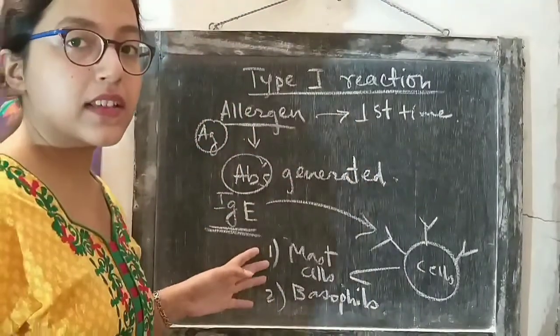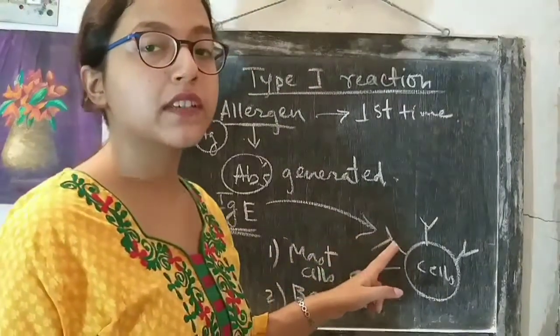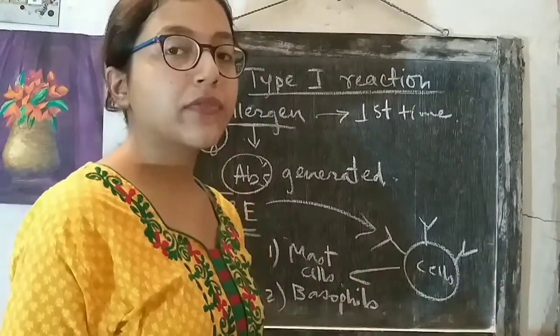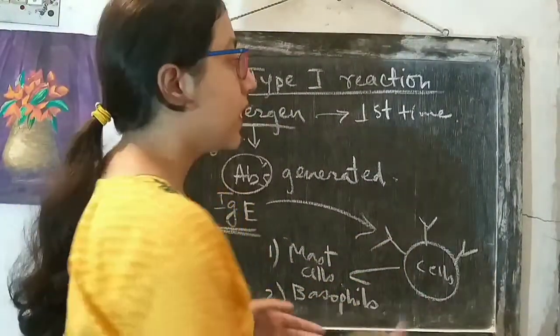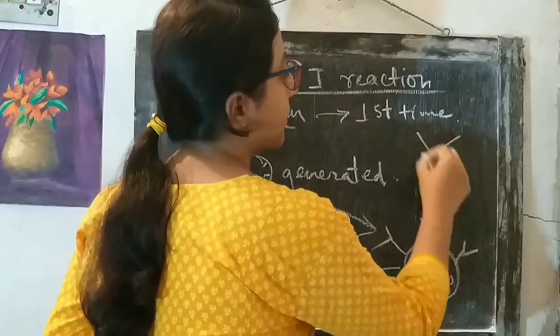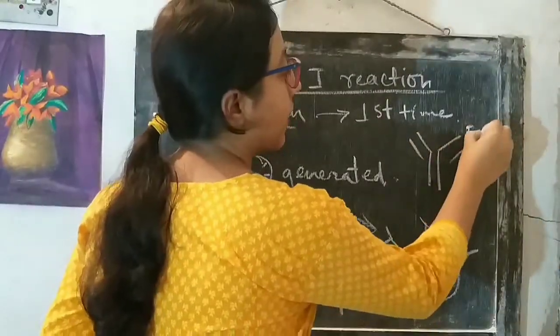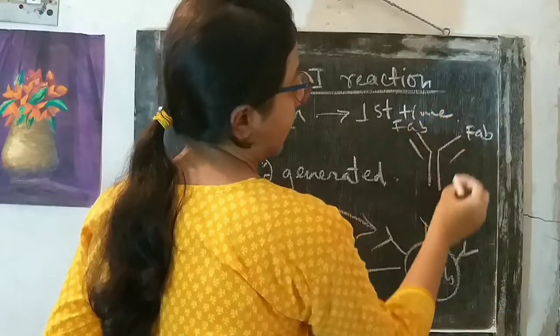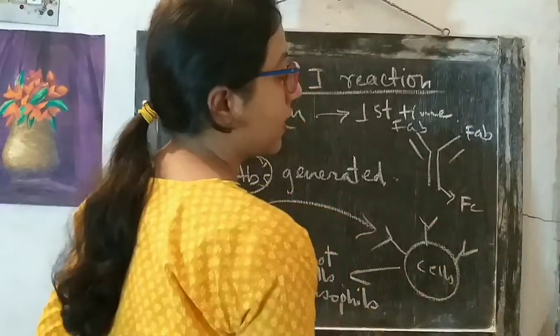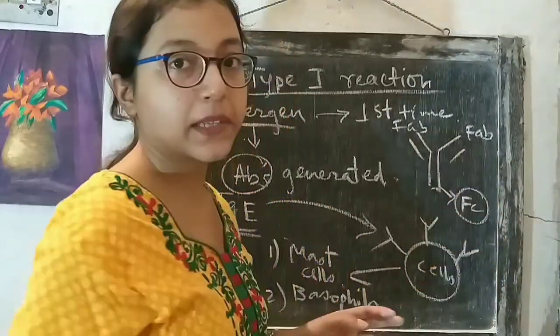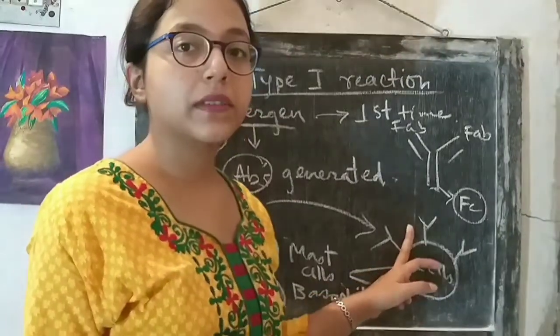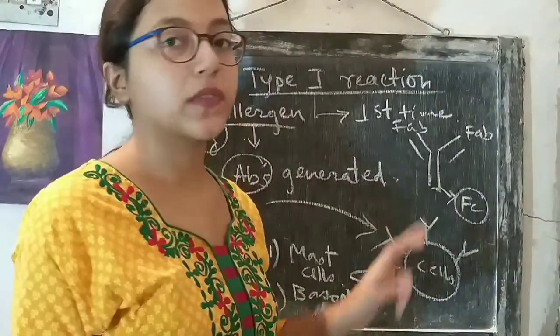These mast cells and basophils contain Fc receptors on their surface. If we remember the structure of an antibody, we can see that antibodies have a Fab portion and an Fc portion. This is the Fc portion of the antibody. These cell surface receptors are specific for the Fc portion of the antibody.